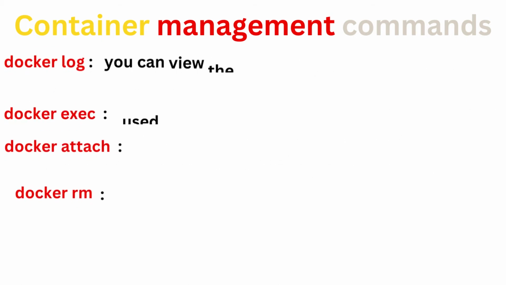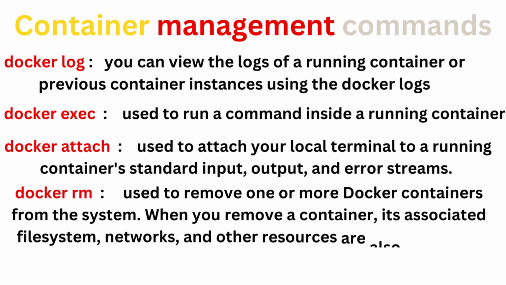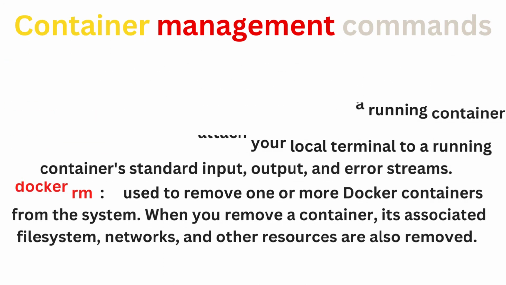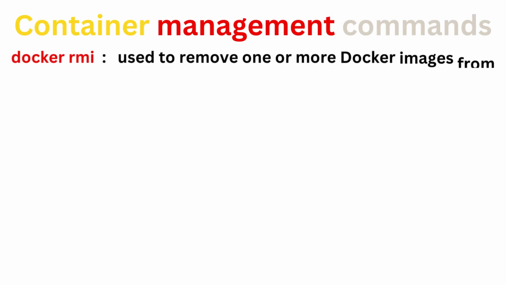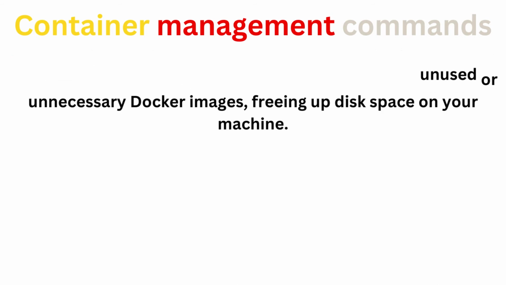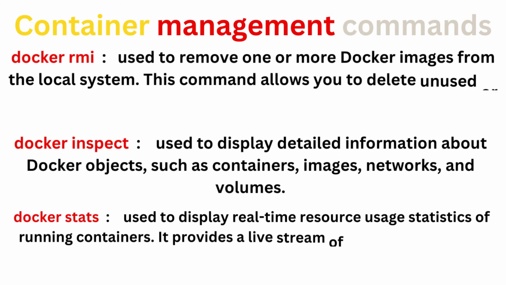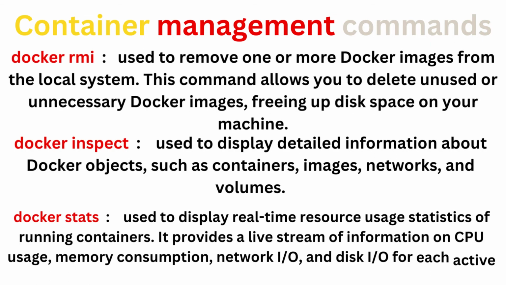To remove containers that have completed a task and are no longer needed, docker rm does that for you. Similarly, docker rmi is used to remove Docker images that are no longer necessary, freeing up valuable space. Docker inspect gives you detailed information about the container's configuration, providing you insight into the setup and networking details. If you're looking to monitor the container's resources in real time, docker stats does that for you.